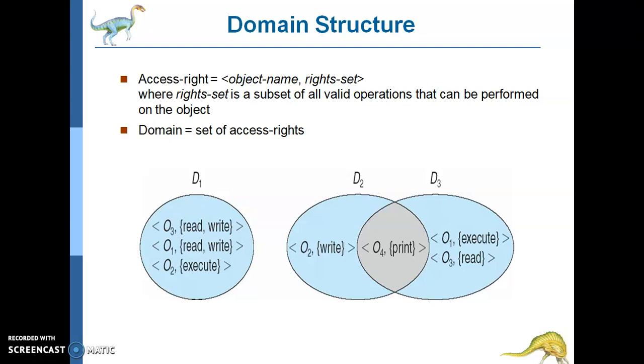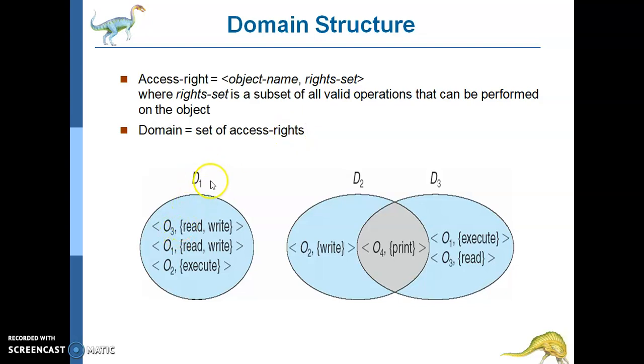Usually access rights are given, and your domain structure is a combination of two things: an access right, which is the object name and the rights set. Domain is equal to a set of access rights.